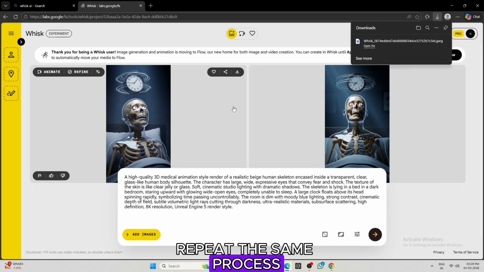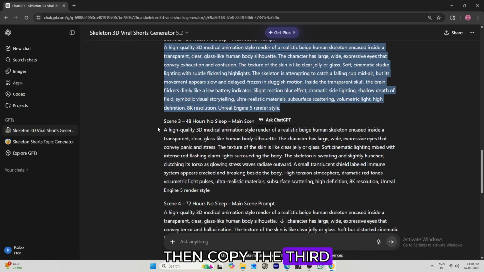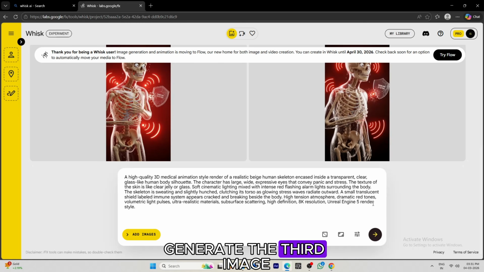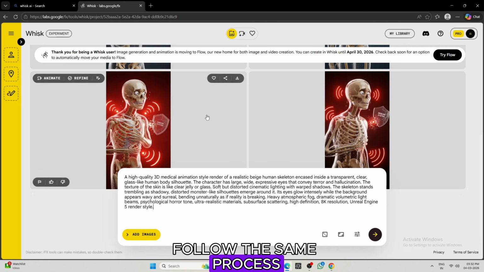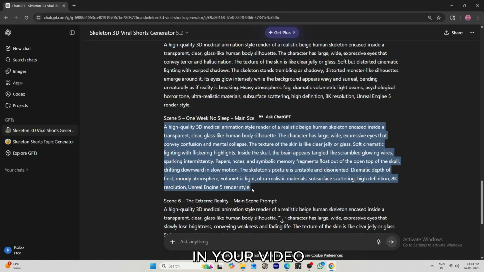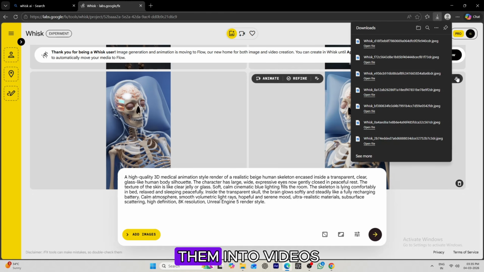Now repeat the same process for the second scene prompt and generate the second image. Then copy the third scene prompt, generate the third image, and download it. The result looks amazing. Follow the same process to generate images for all the scenes in your video. Once all the images are ready, we need to turn them into videos.